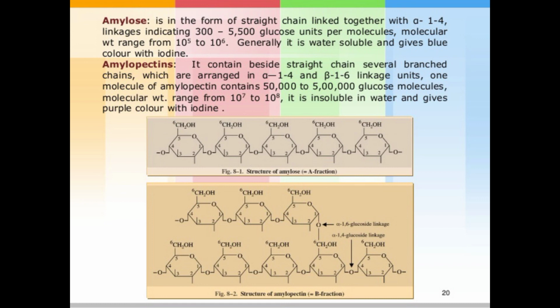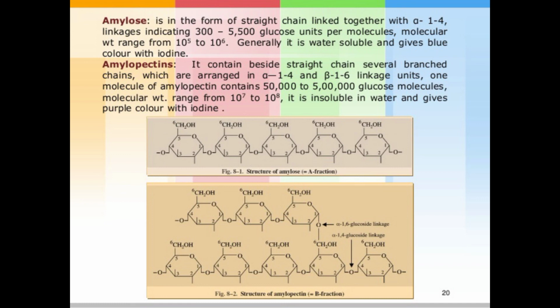Amylose is in the form of a straight chain linked together with alpha 1,4 linkage, containing 300 to 5,500 glucose units per molecule. Molecular weight ranges from 10 raised to 5 to 10 raised to 6. Generally it is water soluble and gives a blue color with iodine.